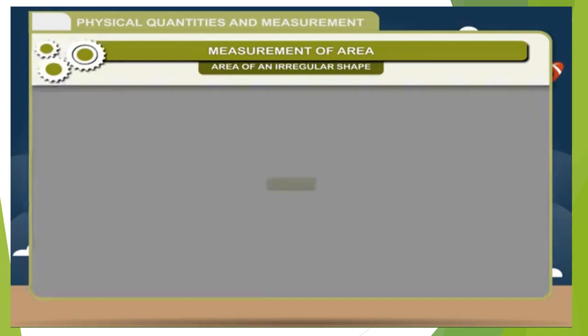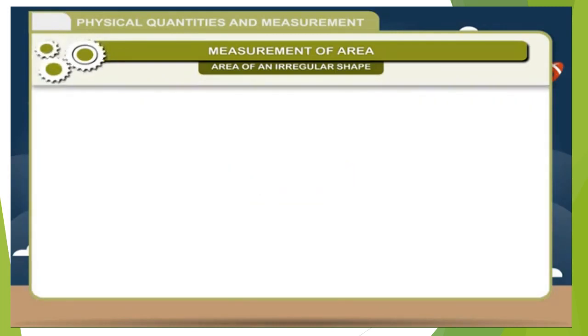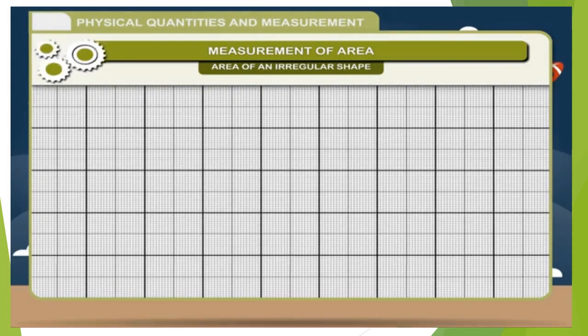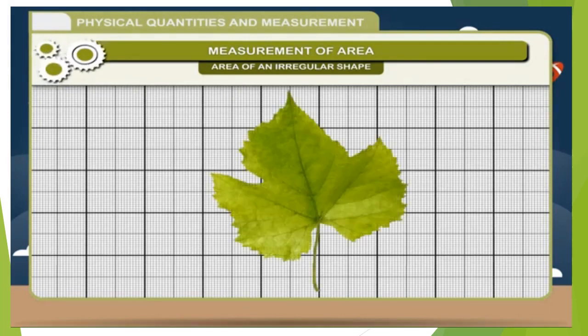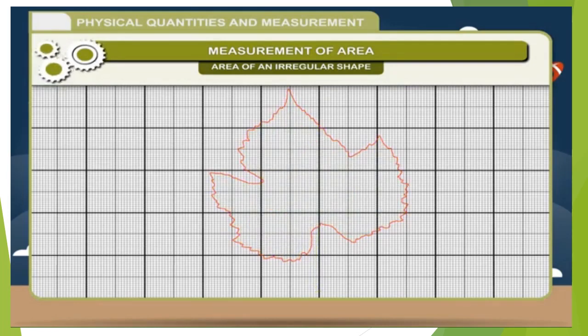Activity: to find the surface area of a leaf. Take a graph paper having area of a small square 1 square millimeter. Place a leaf on the graph paper and draw its outline. Remove the leaf and count the number of complete and incomplete squares. Neglect those squares which are less than half.